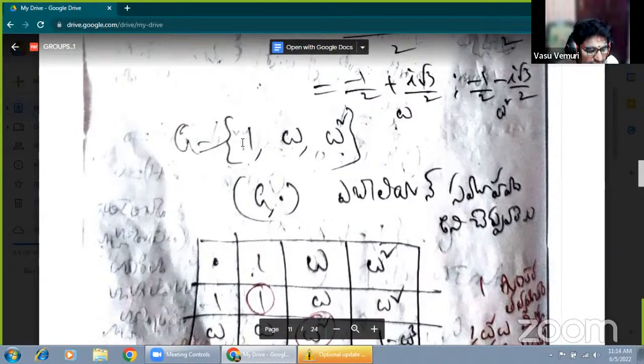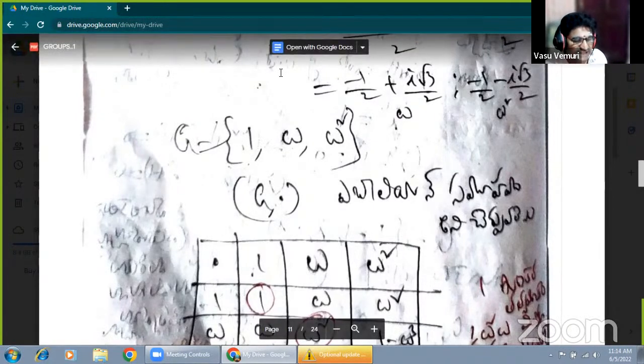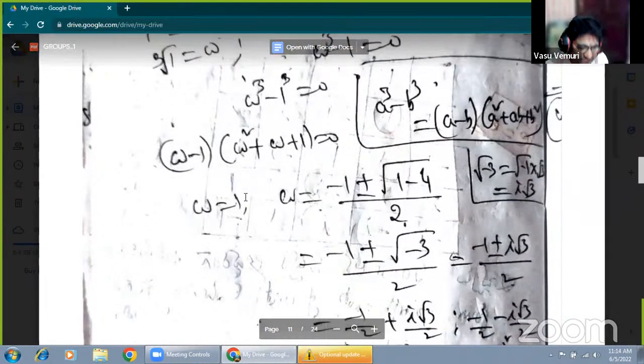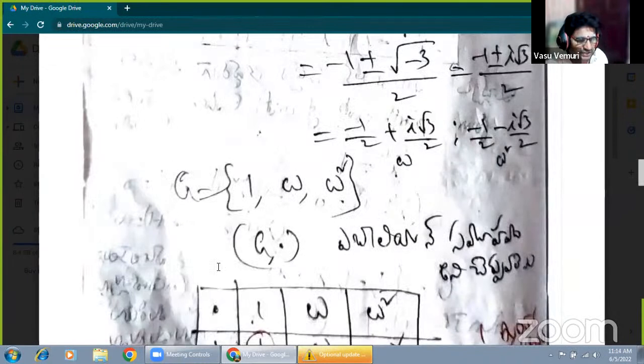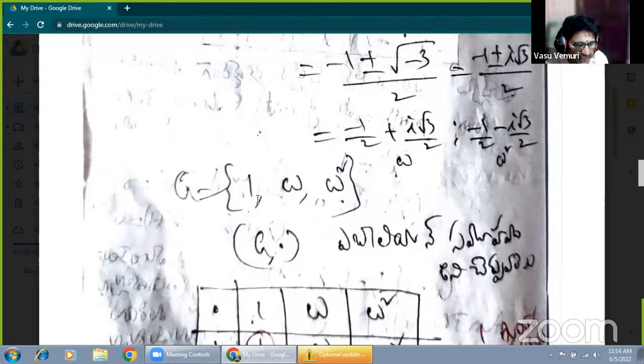Now here, multiplicative. What are the elements of cube roots of unity? Capital G equals the set containing 1, omega, and omega square. Here the multiplicative inverse is there. The inverse of 1 is always 1.